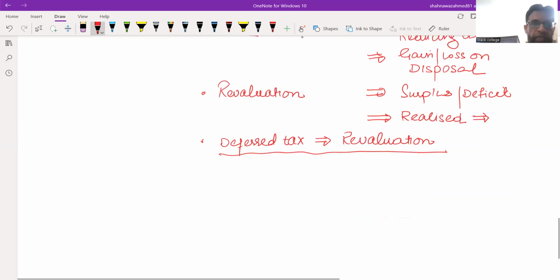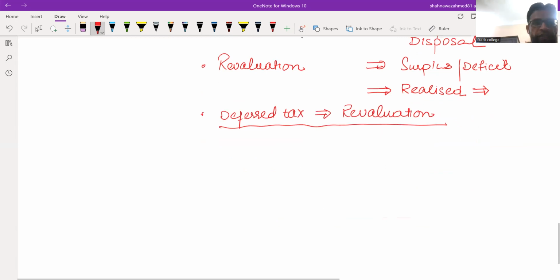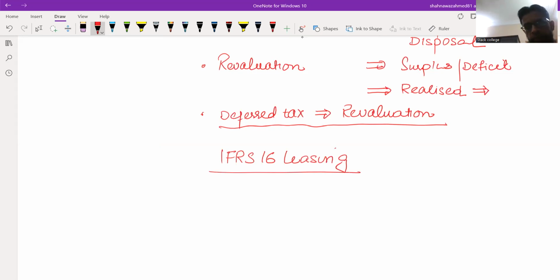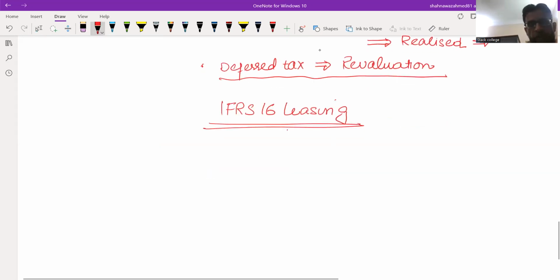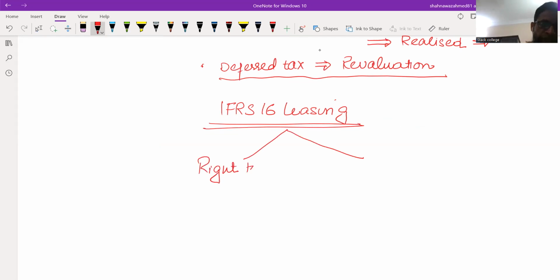Along with that, another important adjustment is you might be given IFRS 16 leases. In case of IFRS 16, we have to handle two items. That is the asset for the lessee, that is the right to use asset. We need to identify the right to use asset, and the subsequent measurement, how to deal with it, what the entry should be.